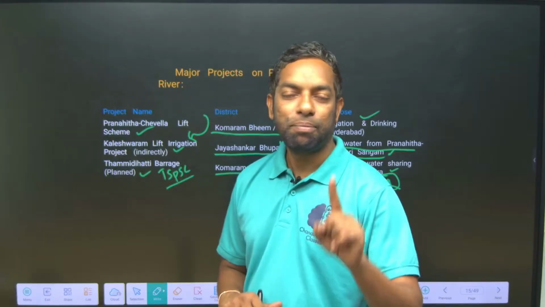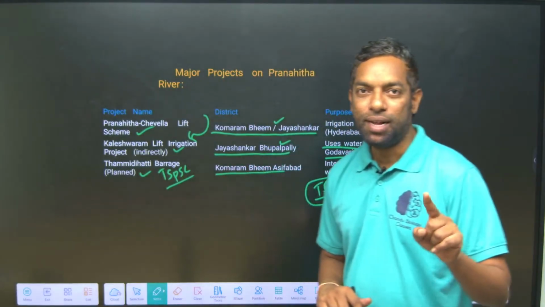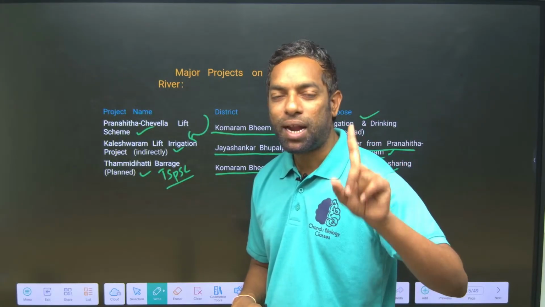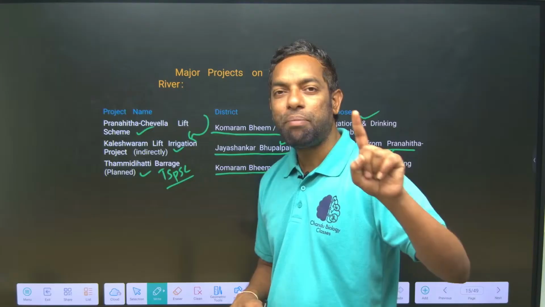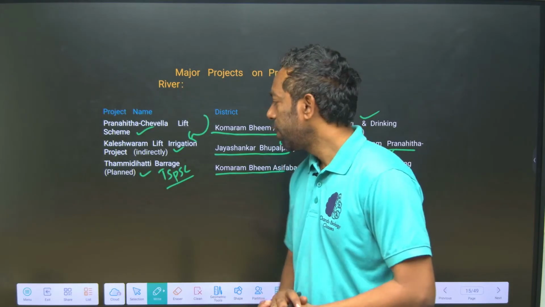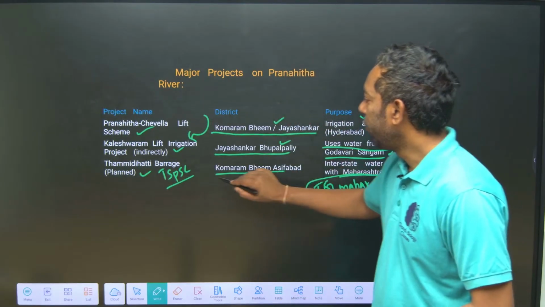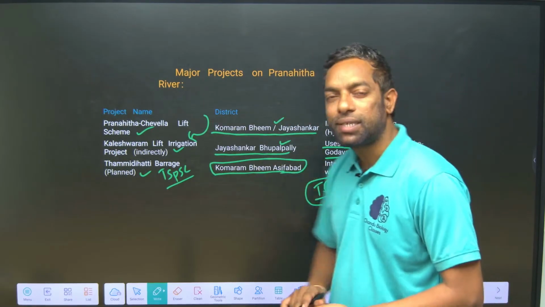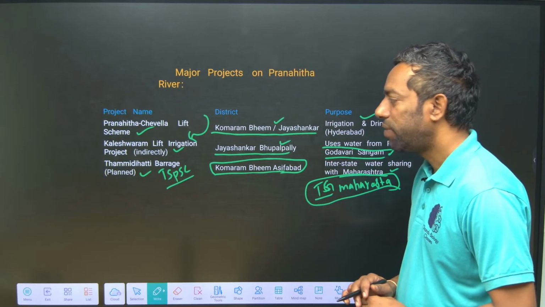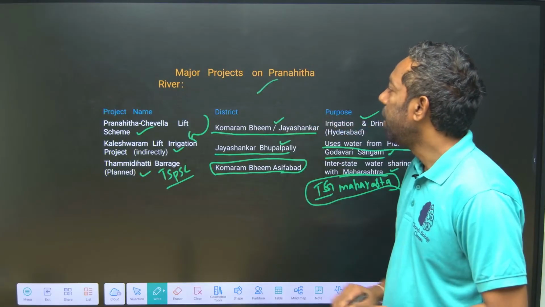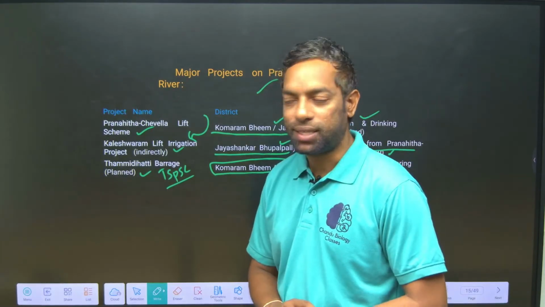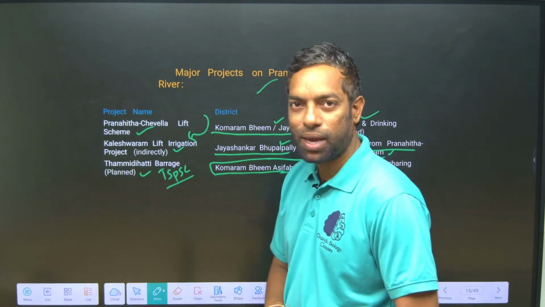Tammidihatti project is based on which states? Maharashtra and Telangana. Tammidihatti barrage is located on which river? The Pranahita river. The barrage is in Komaram Bheem Asifabad, which is also an important keyword for the exam. These are the major projects on the Pranahita, most important for TSPSC. I hope you understand this.